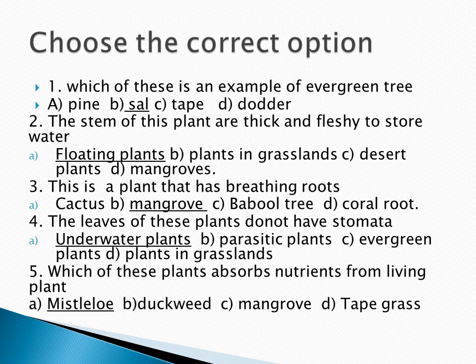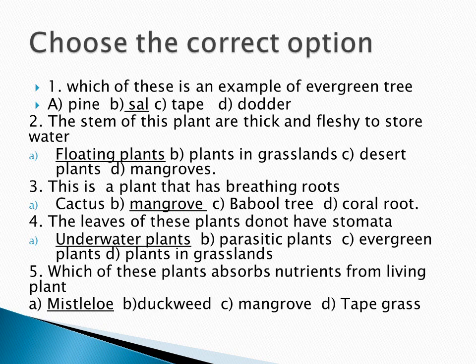So mainly in the floating plants, the stems are thick and fleshy. Third one, this is the plant that has the breathing root. Only in the mangrove tree the breathing root will be coming. So underline the option mangrove.